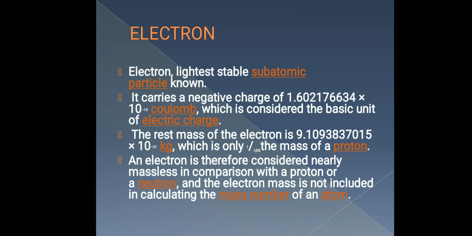The electron is said to have negligible mass because of the ratio of its mass compared to the proton. An electron is therefore considered nearly massless. You understood why? Because its mass is 1 by 1836 times less than the mass of the proton and neutron. And the electron mass is not included in the calculation of the mass number of the atom.